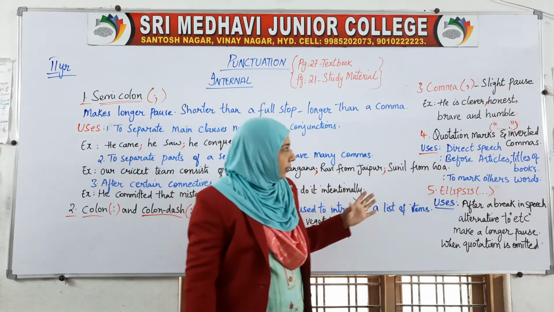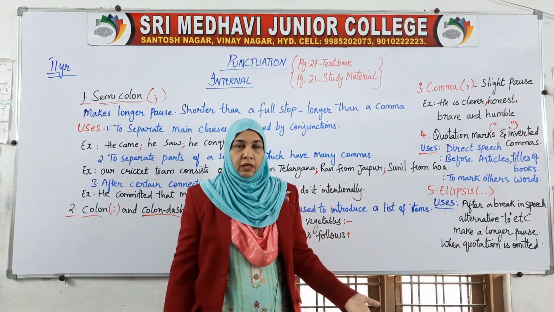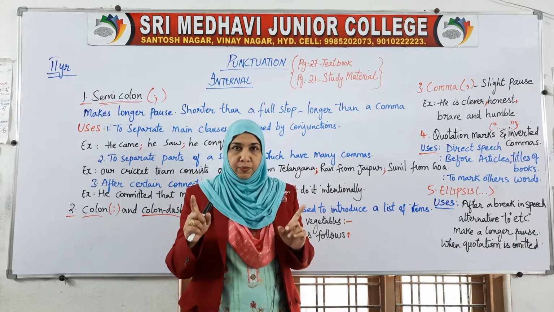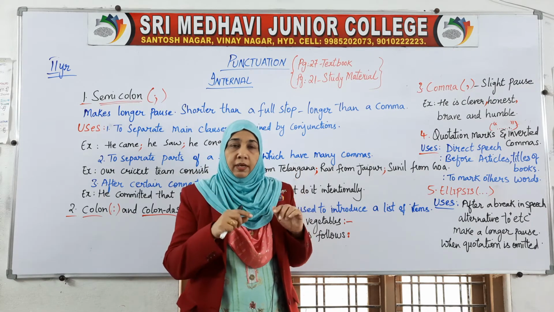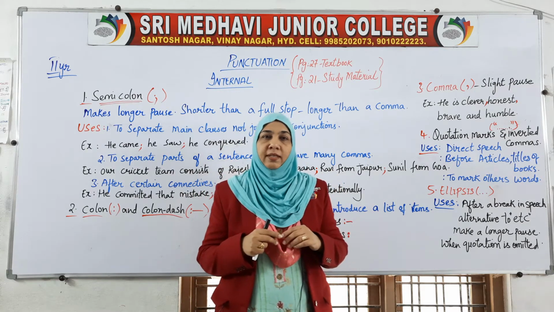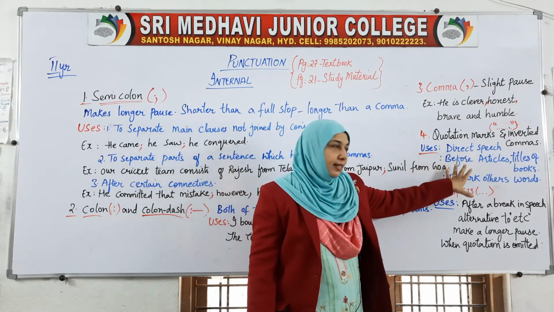Here that one is in direct speech: "I am going to market," she said. This is the direct speech. Nowadays the symbol of inverted commas is also made by hand gestures. So it is used for direct speech.